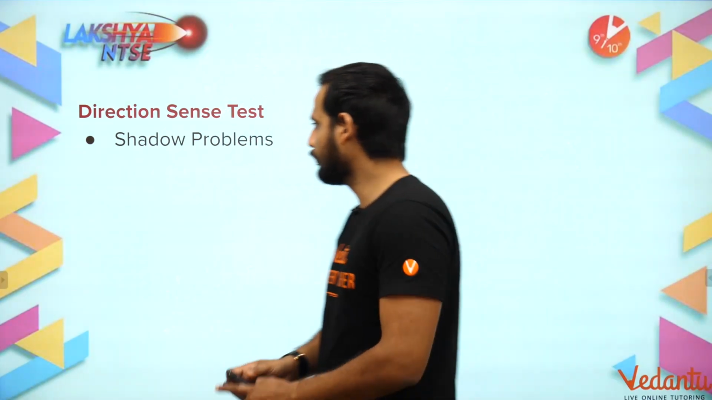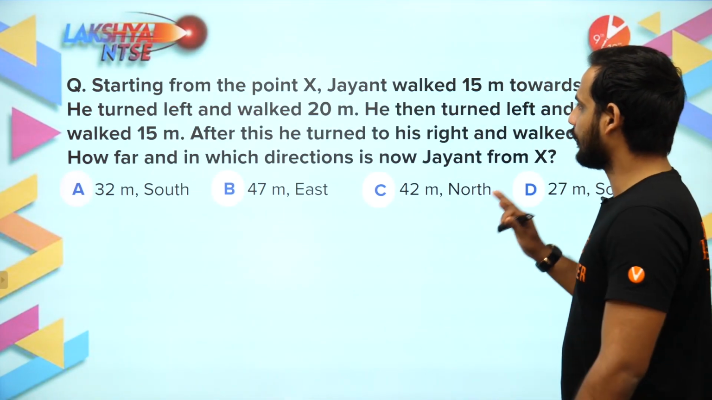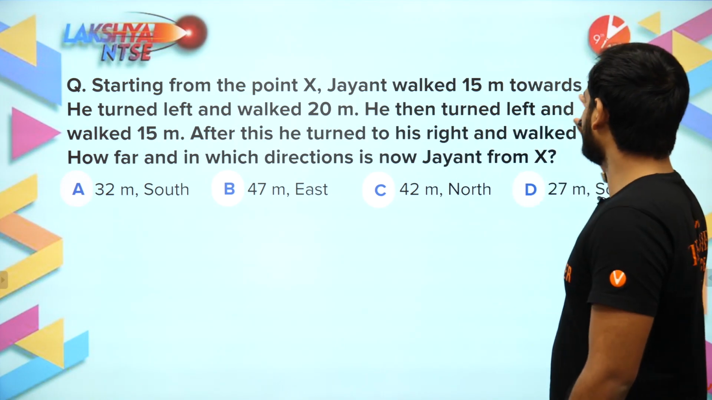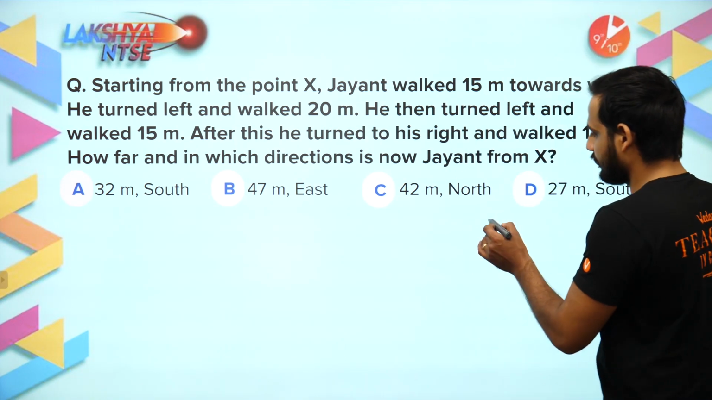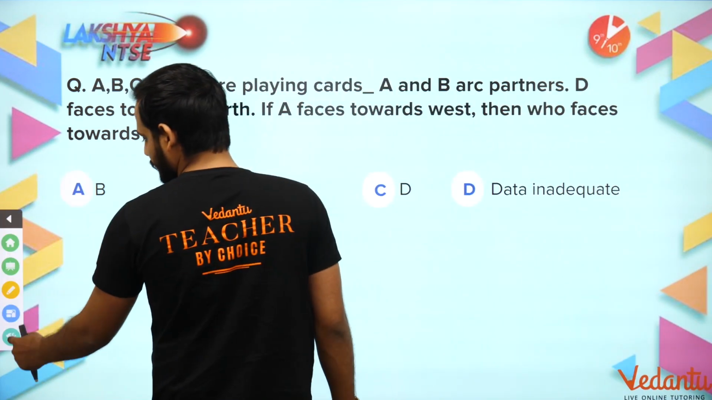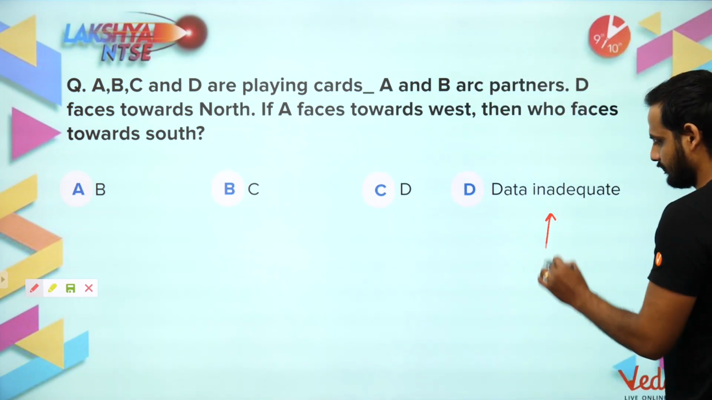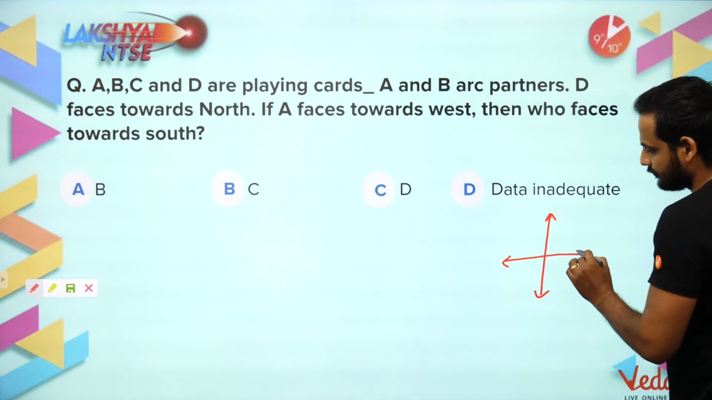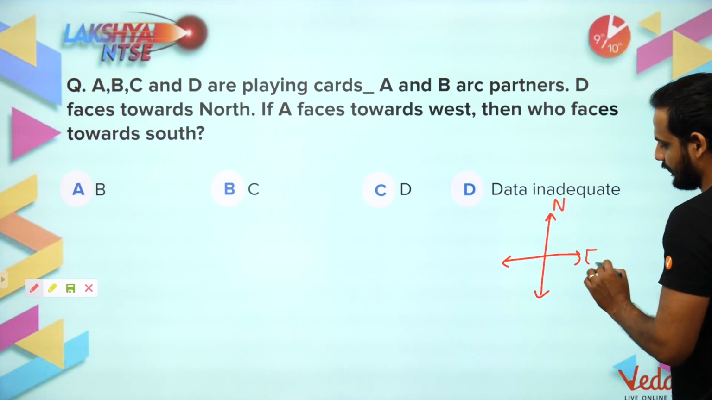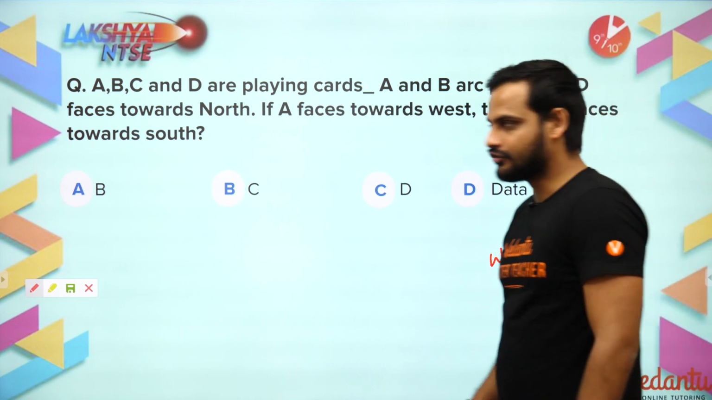Now let's move ahead with some questions. The first question is: starting from the point X, Jayant walked 15 meters towards west. Whenever you are solving these questions, one thing I would advise all of you is to draw the compass. It won't take much time. A small one: north, east, west and south.